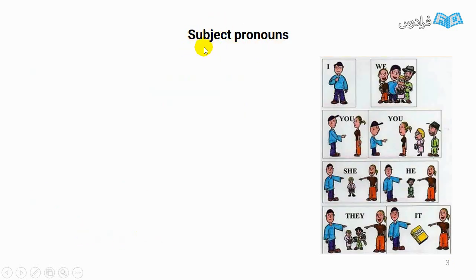Now I want to talk about subject pronouns. I refers to singular first person. You refers to second person, but it can refer to one person or a group of people. We refers to first person, but a group of people. They refers to a group of people. He refers to a male. She refers to a female. And it refers to a thing.